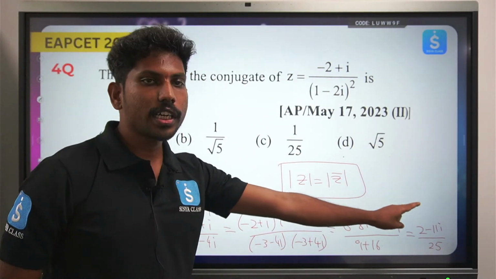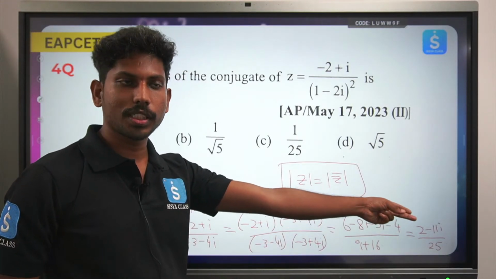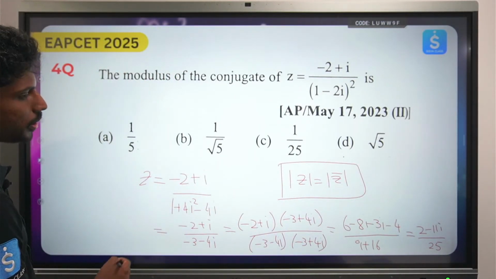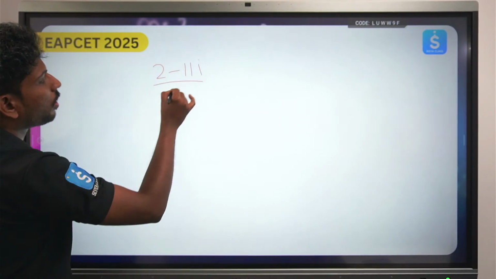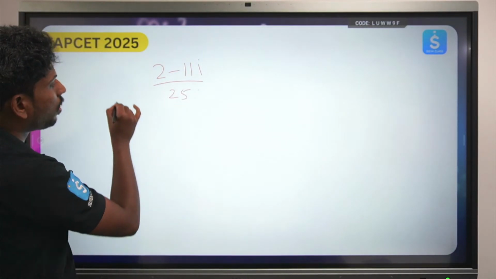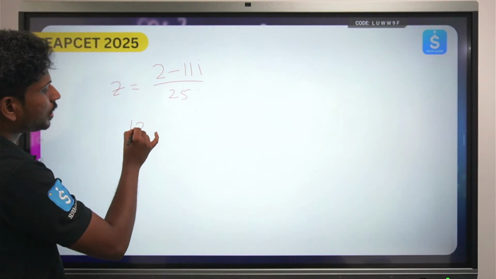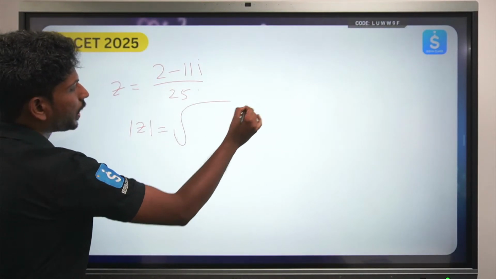So the conjugate of this number and the modulus of this number will be one and the same. So what will be the conjugate? 2 minus 11i by 25. Find the conjugate of this. How will it look? mod z is nothing but under root of a square plus b square.